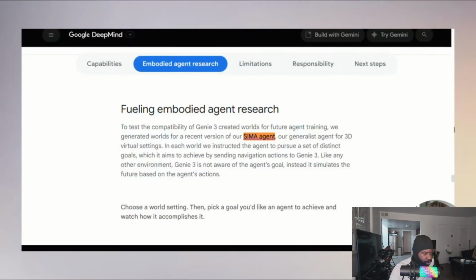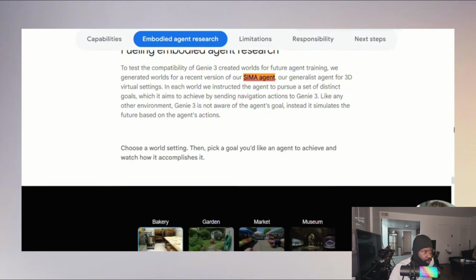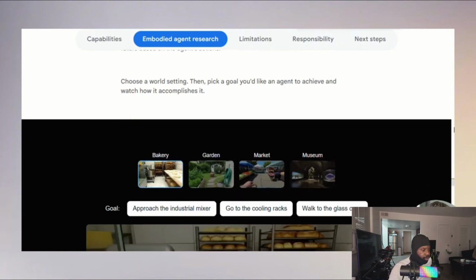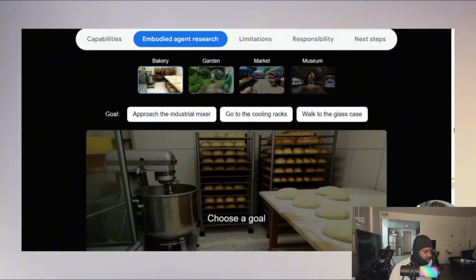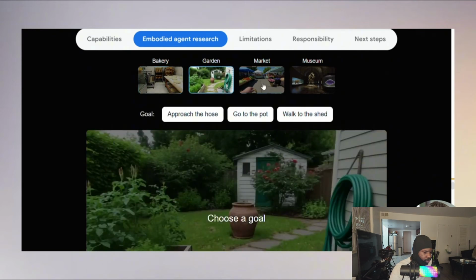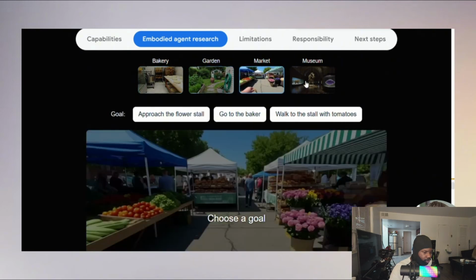Google tested this with their SIMA AI agent. That's an AI that can play any game. They had SIMA play in Genie 3 worlds, and it worked perfectly. The AI could complete goals like walk to the green trash compactor or find the red forklift. This proves the worlds are good enough to train real AI agents.